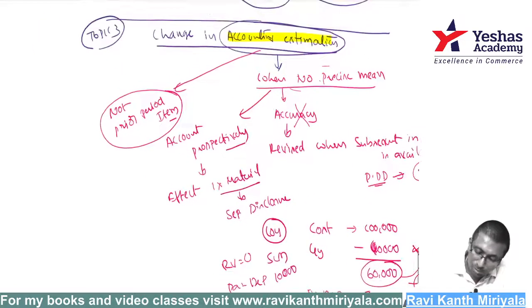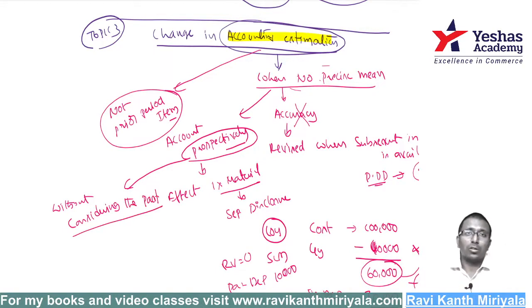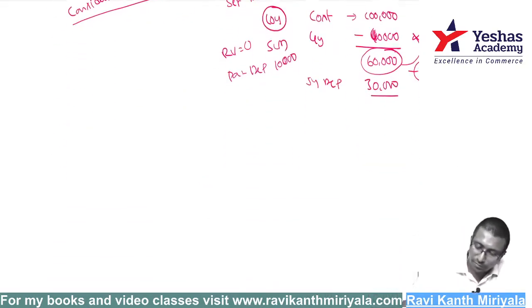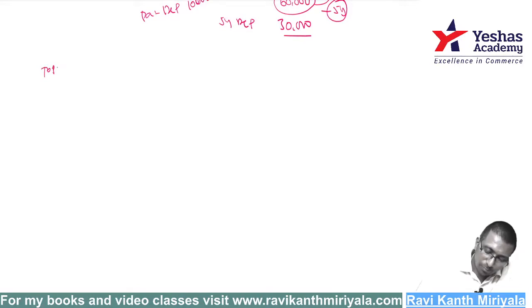Prospectively. What do you mean by prospectively? Prospectively means without considering the past. Without considering the past, you are supposed to account for. Okay, perfect. And next point, that is topic number 4.